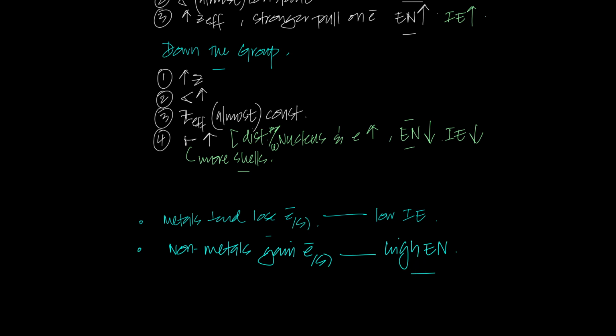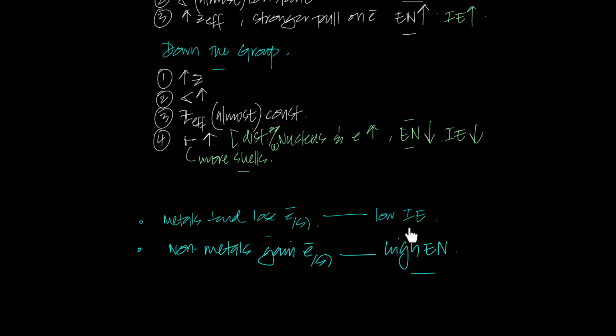Now think of their definitions. If across the period, going from metals to non-metals, the ionization energy is increasing and the electronegativity is also increasing, what does that tell you? That tells me that the power to attract electrons increases and the power to remove electrons decreases, right? High ionization energy means it will take much more energy to remove an electron. So you need a lot more energy to remove an electron across the period, and there's a lot more attraction towards an electron.